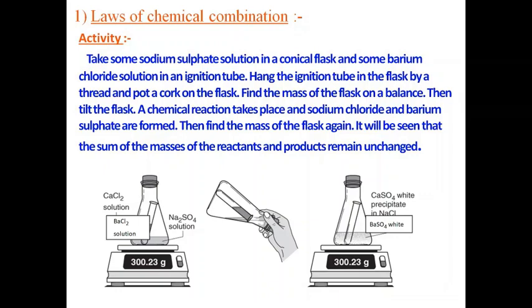Now you take this test tube and place it inside the flask using a thread that is tied to the cork. The thread is not only attached to the test tube but also tied to the cork, and it is kept in a tilted manner. Once this setup is done, we find the mass, and the mass is 300.23 gram. Once this is done, then we tilt the flask.